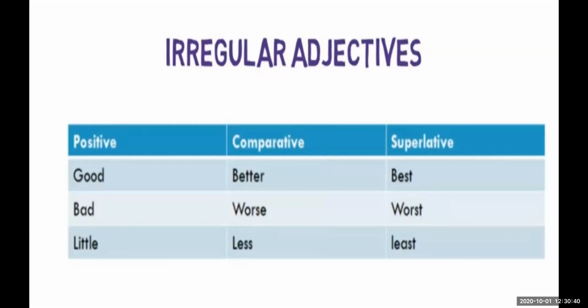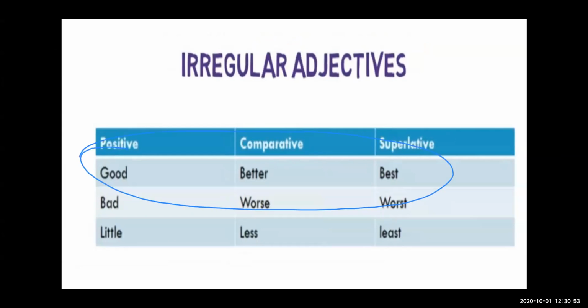What are the irregular adjectives in the positive, comparative and superlative? The examples can be good, better, best. They do not follow the sequence, so they are called irregular adjectives. You just have to learn them by heart.